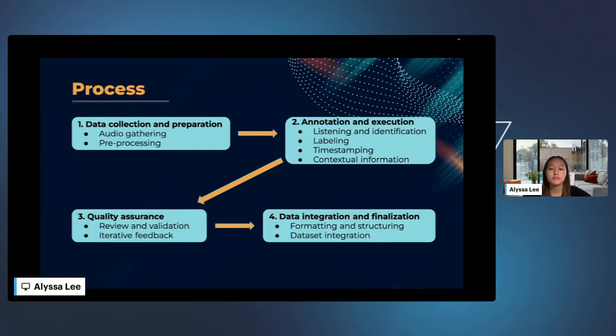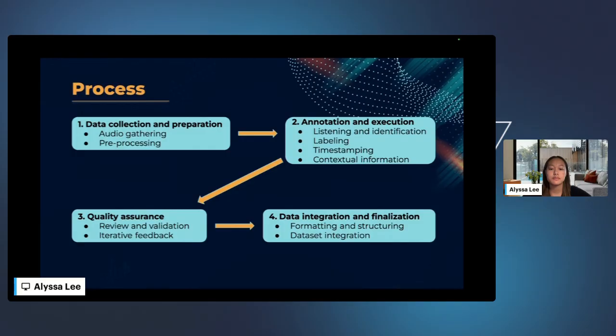The audio annotation process is a multi-step workflow designed to ensure accuracy, consistency, and usefulness of the labeled data for AI training. Let's break it down into four key phases. First, we collect audio recordings that are relevant to the AI's intended use. This could include voice commands for virtual assistants, ambient noises for smart home devices, or even musical clips for genre recognition.